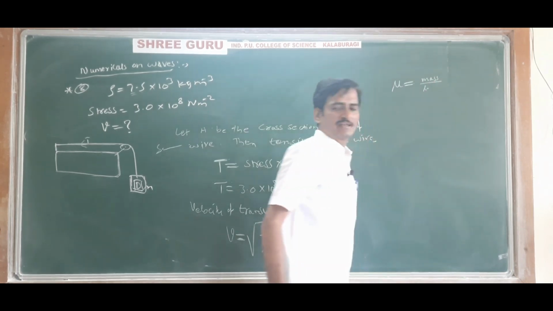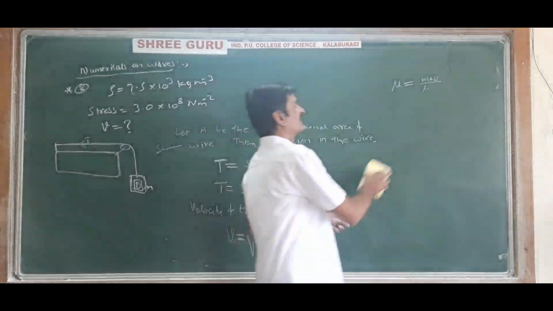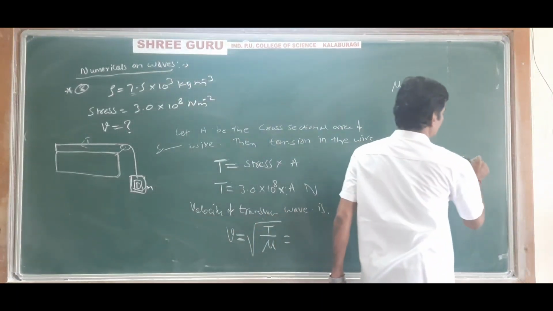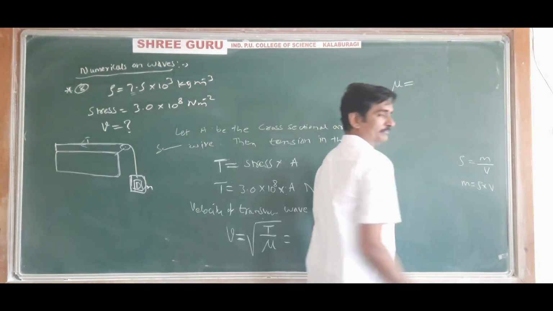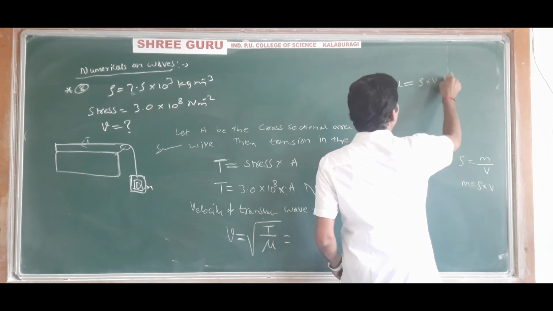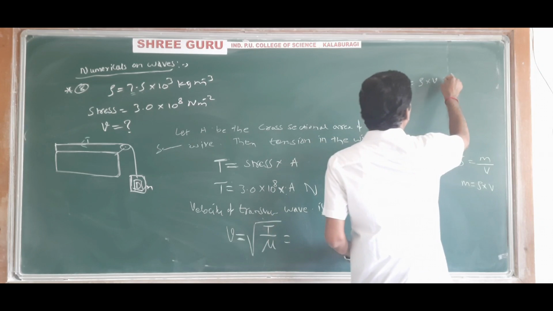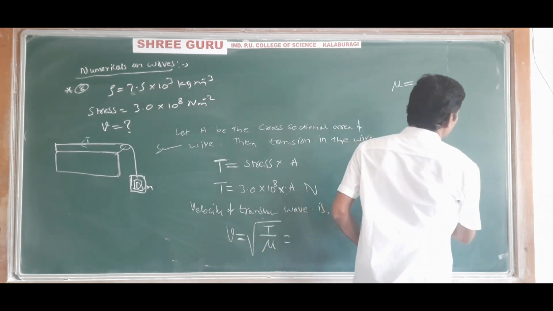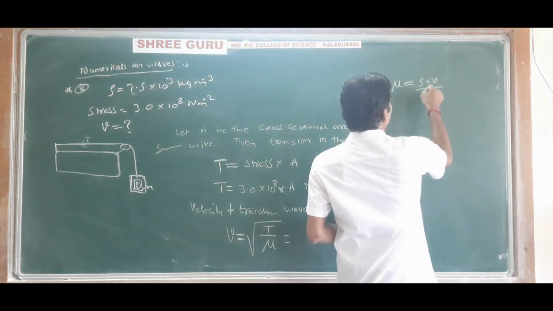Density is equal to mass divided by volume, so mass is equal to density into volume. For per unit length, we divide by the length, 1 meter.